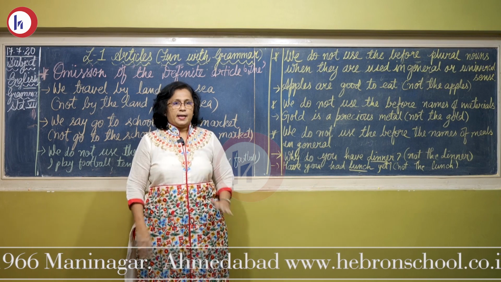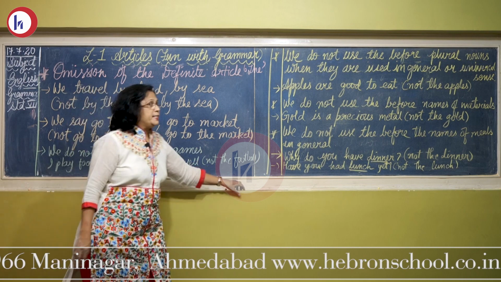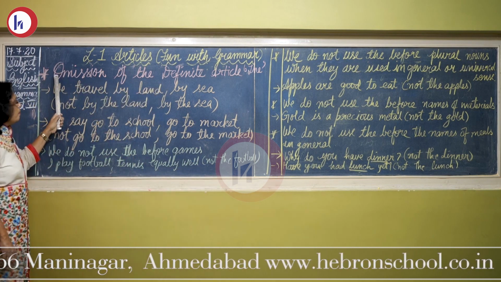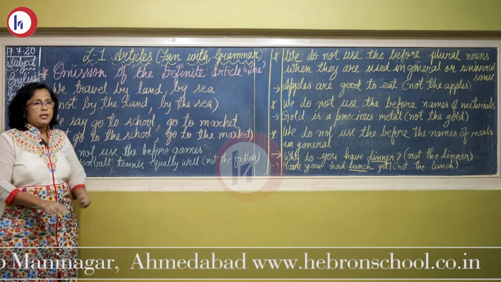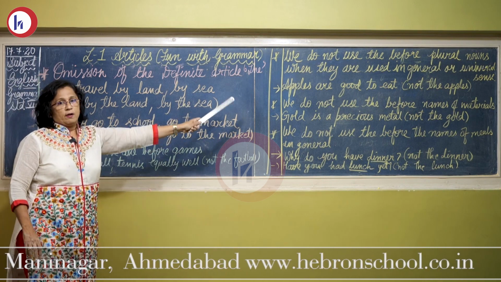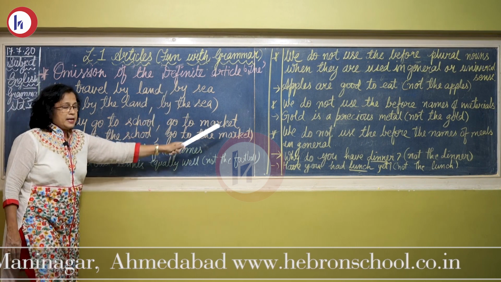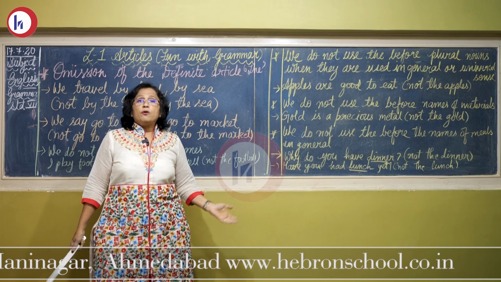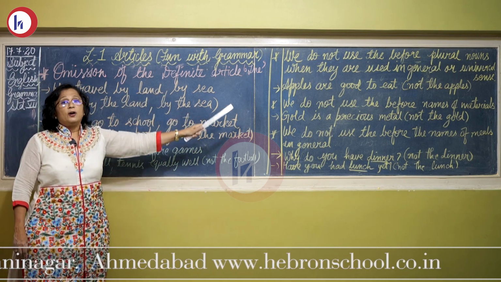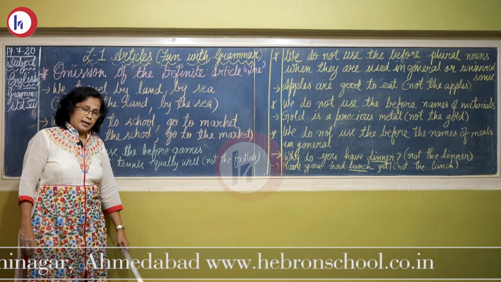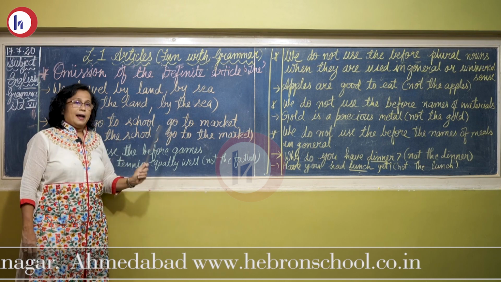Now we'll see how in certain cases the can be omitted. Here I have written omission of the definite article the. In certain cases we cannot write the. First, we travel by land, by sea, by bus. We do not say we travel by the land, the sea, the bus. That way we cannot say. We can say we travel by bus, by train, by air, etc.